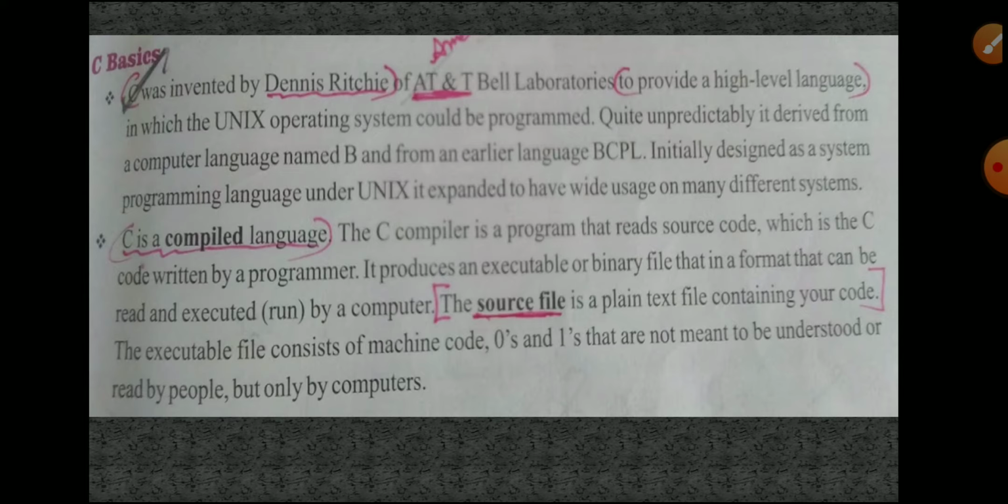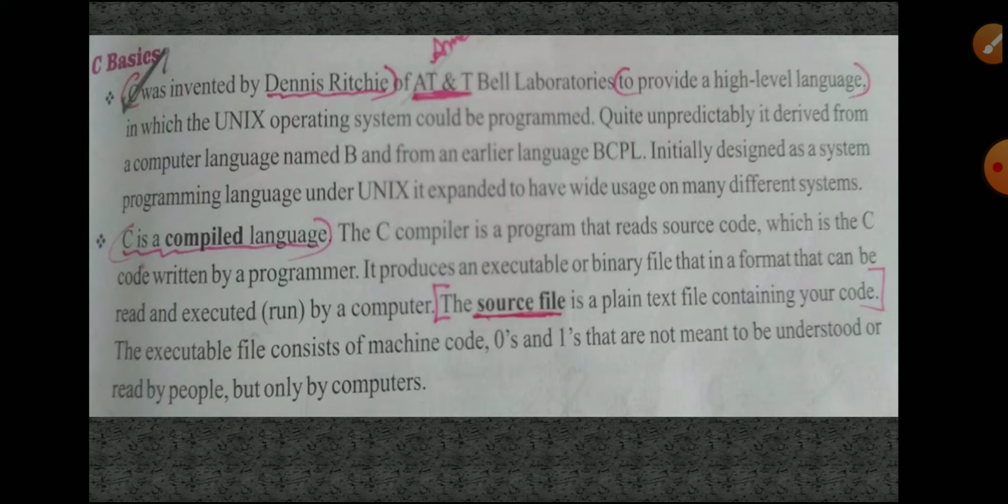After execution, the executable file takes the computer format, that is zeros and ones. That is not understandable for us, not to read and not to find out. Only the computer will understand that zeros and ones language, after execution. Before that, we understand our plain text.